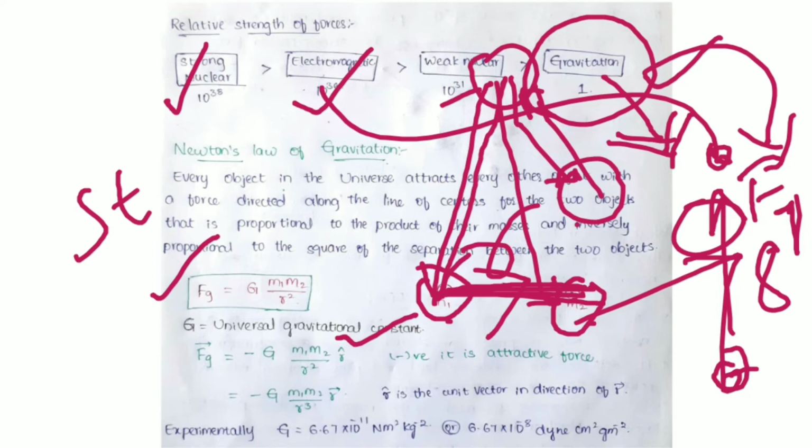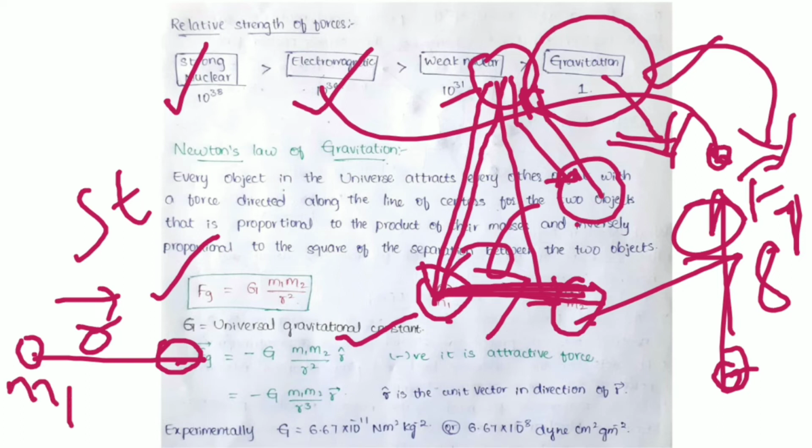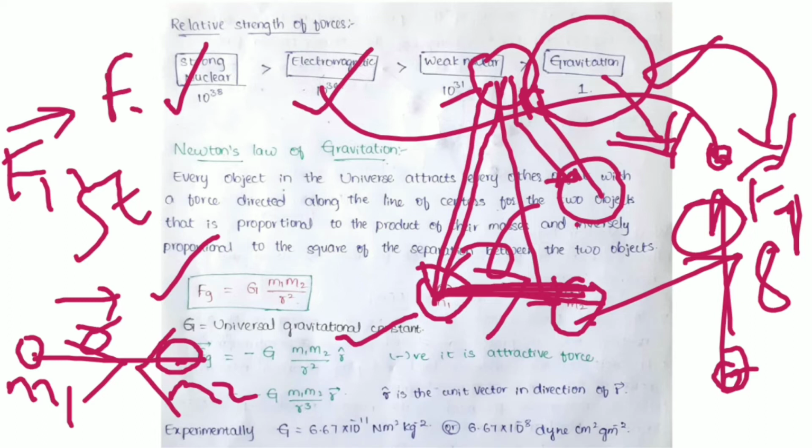When we go in terms of vectors, there will be directions of the forces. This is not a scalar, this is a vector quantity. This is r bar, this is m1, this is m2, and the forces here will be f12 bar, and f21 bar in the opposite direction.